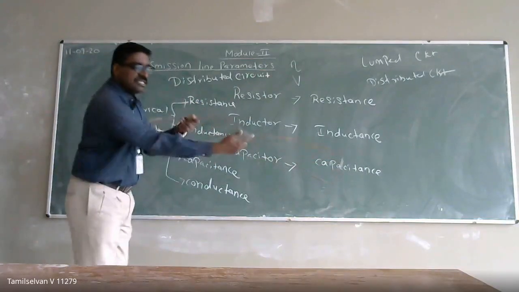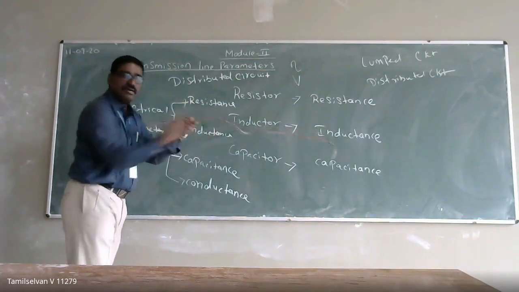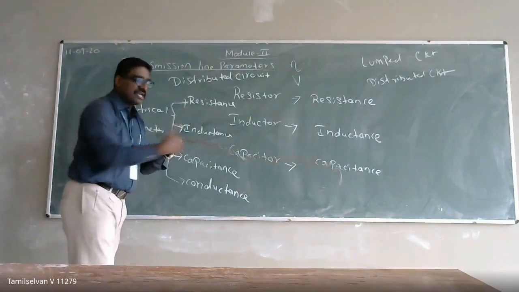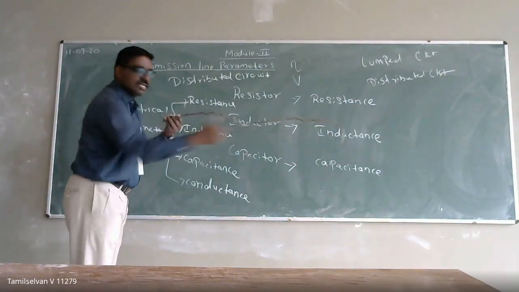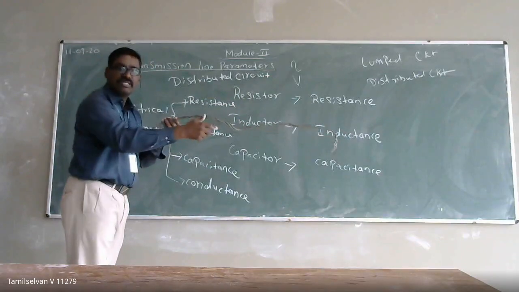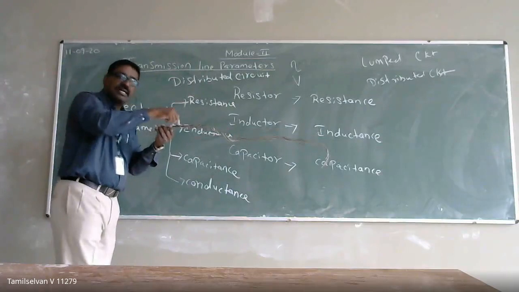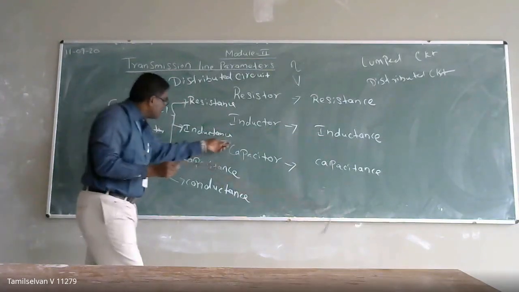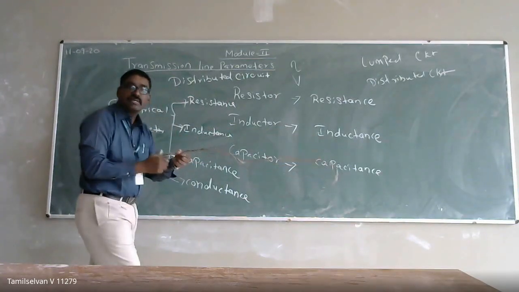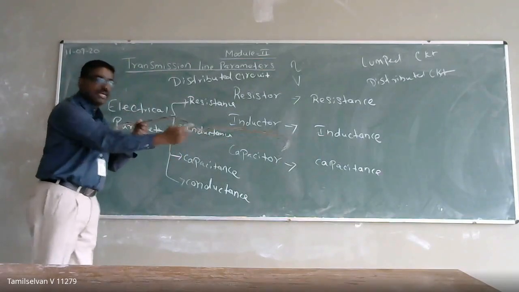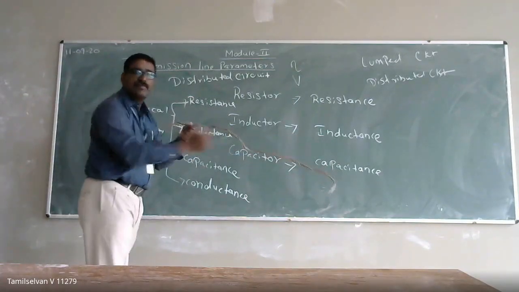When the current flows in the circuit, there will be inductance. Why? Because as the current flows through this conductor, magnetic lines of force exist. As the magnetic lines of force exist, they link with the conductor, and inductance will be there in your circuits.